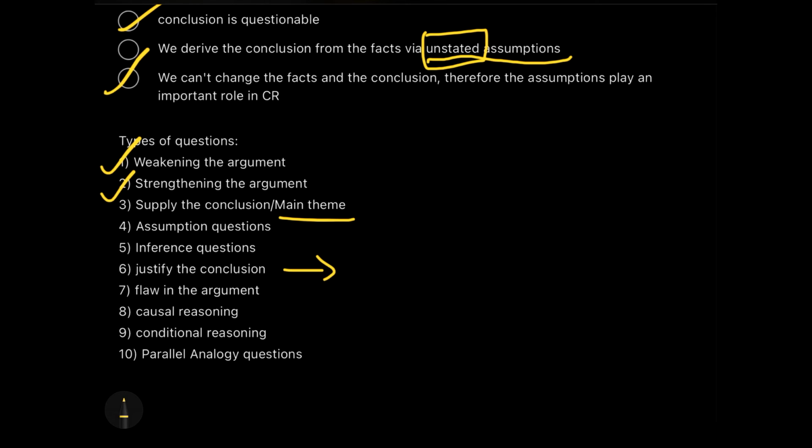So, this is also a very interesting part of the critical reasoning section. Then comes flaw in the argument. Actually, if you carefully observe, flaw in the argument is somewhat related to the weakening of the argument. But still, there is a bit of difference which we'll discuss in a separate video. Then we have causal reasoning. Causal reasoning is when the effects are given to you in the question and they ask you what can be the probable cause for this effect.